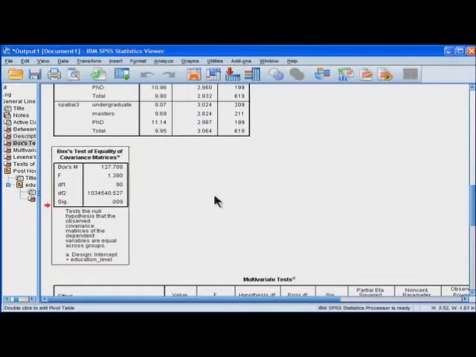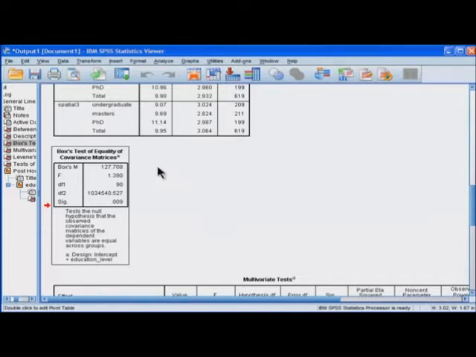Now the next table that SPSS outputs is Box's test of equality of covariance matrices. Now in the context of doing a MANOVA, you do not want this to be statistically significant because it's an assumption in MANOVA that the covariance matrices amongst your dependent variables are going to be the same across all of your groups. In this case I've got 3. So however many groups you happen to have.